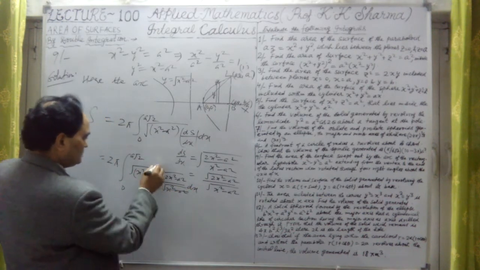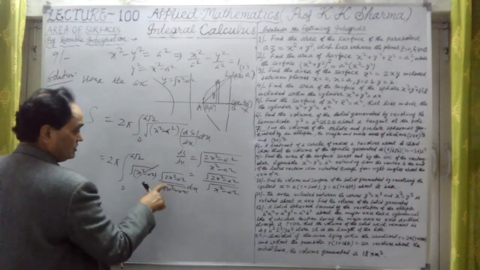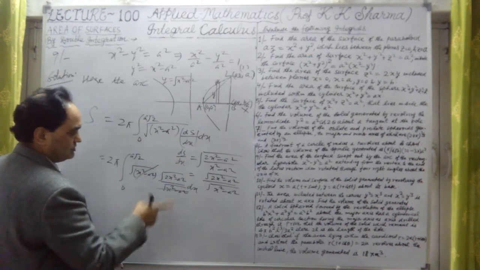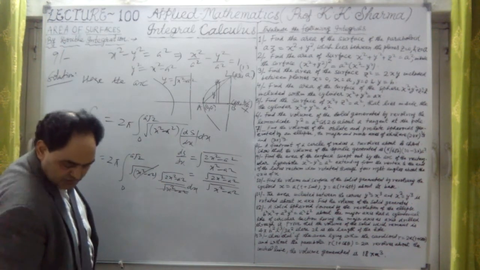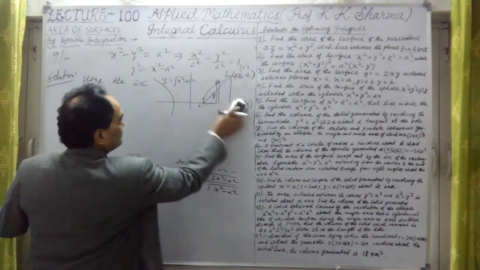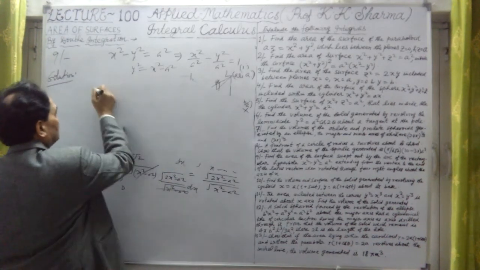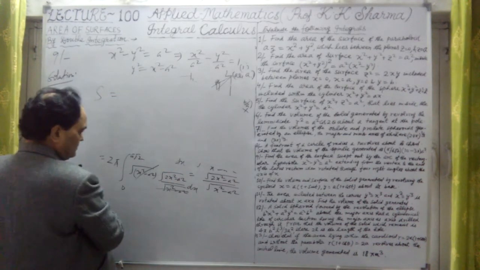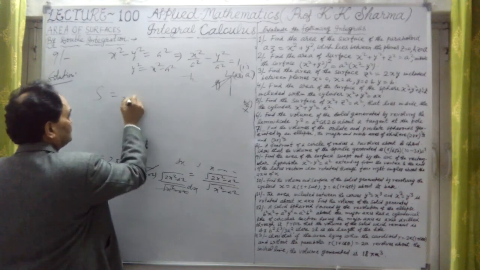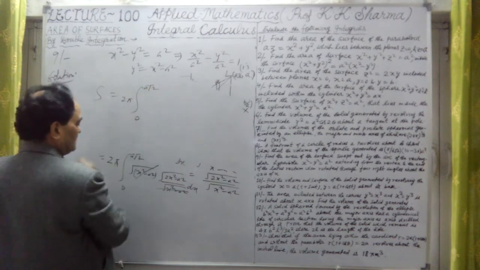Now this value cancelled out. Here we are left with under root 2x square minus a square into dx only. This we have to integrate. Now let me write it here. Therefore surface area equal to twice pi, 0 to a under root 2.